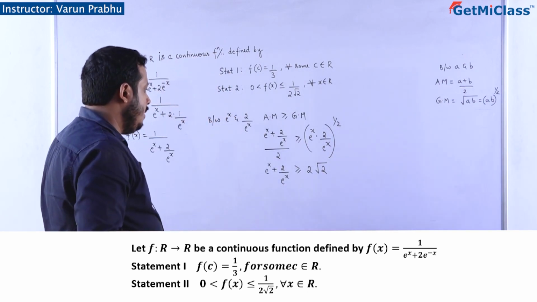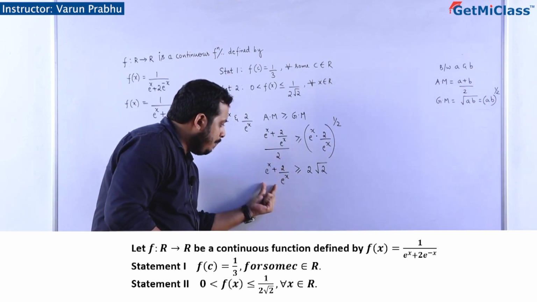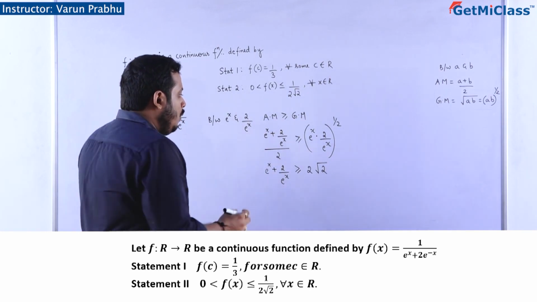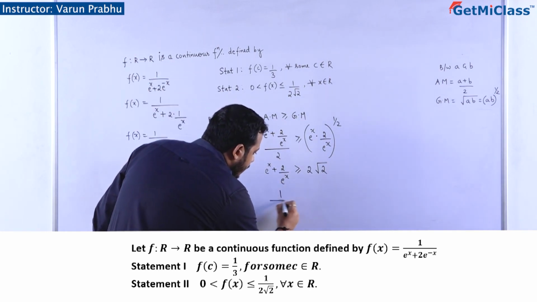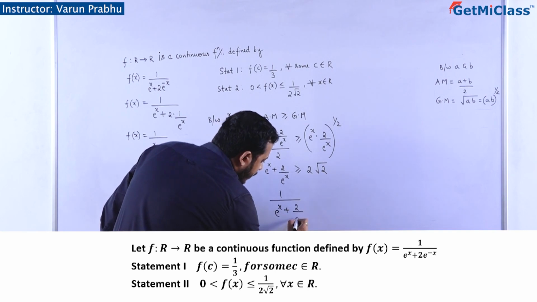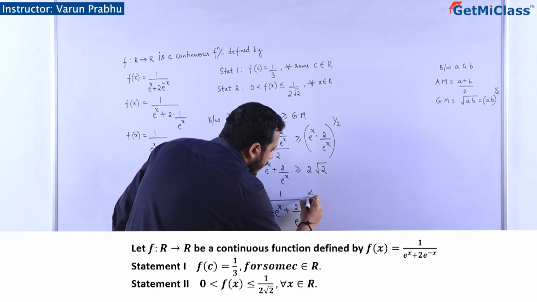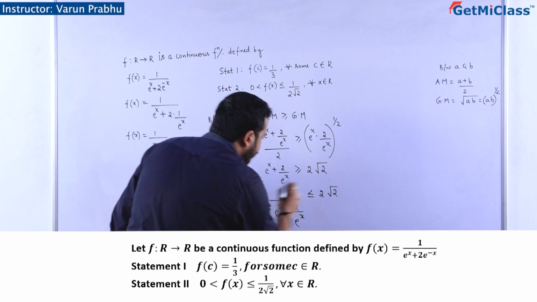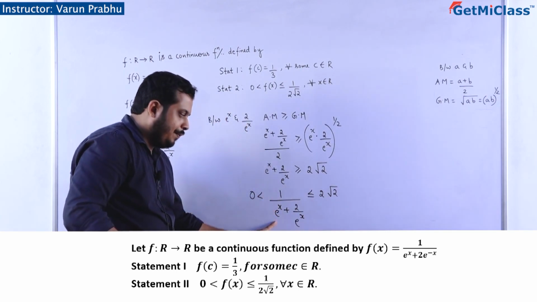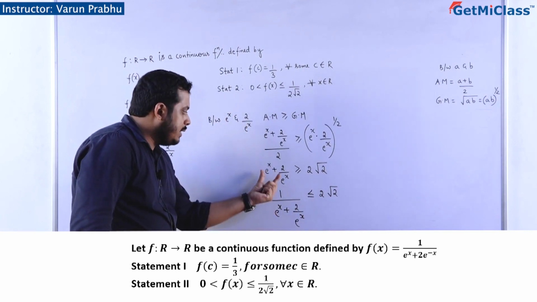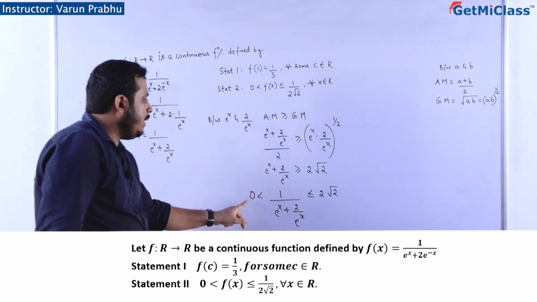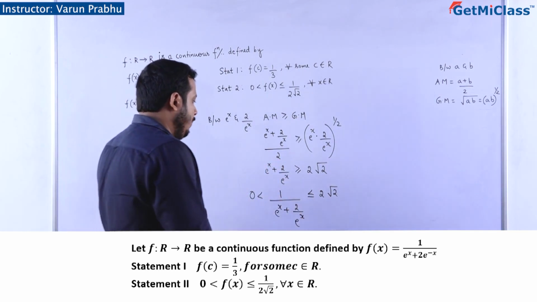Is it right? You see that this number is always a positive number, right? Exponential functions are always positive. So when you take the reciprocal, 1 by e to the power x plus 2 divided by e to the power x should be less than or equal to 2 root 2, but it should always be greater than 0. Answer cannot become negative because this is always a positive quantity. Okay, so it lies between smallest value 0 and 2 root 2, biggest value.